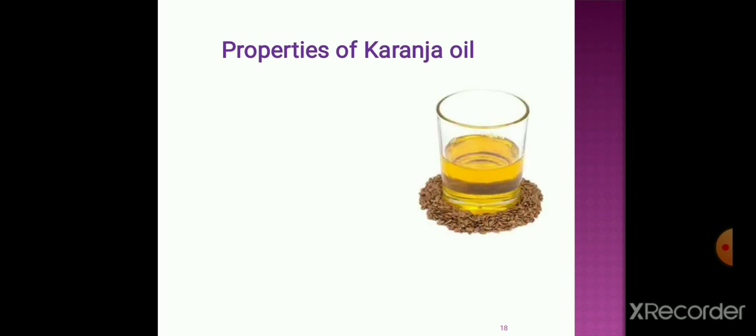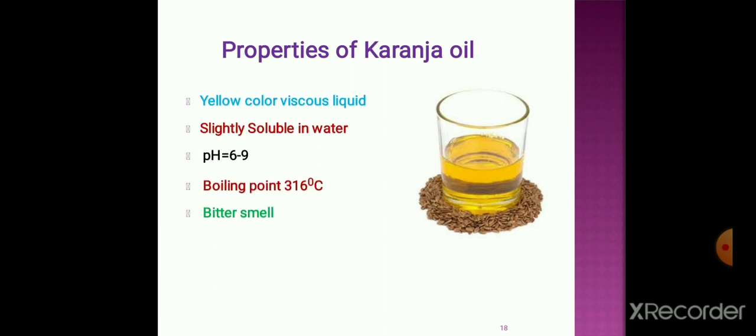karanjin. Then what are the physical properties of karanj oil? This oil is prepared from the seeds of the karanj tree, and it is a yellow colored viscous liquid which is slightly soluble in water. It has a pH range of 6 to 9. The boiling range is 316 degrees centigrade, and it has a bitter smell.